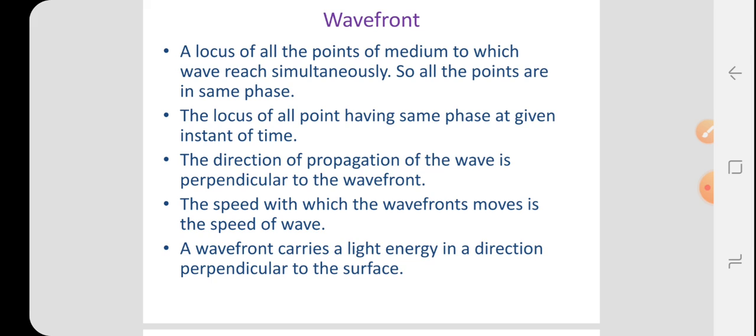The water wave is one example of a two-dimensional wave. When a light wave travels in a medium, a three-dimensional wave is formed. Light wave is a three-dimensional wave, and sound wave is also a three-dimensional wave. The wave travels in all possible directions, away from the source, and propagates in three dimensions. This type of wave is called a spherical wave.